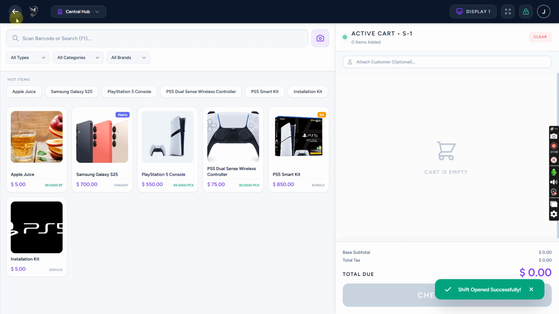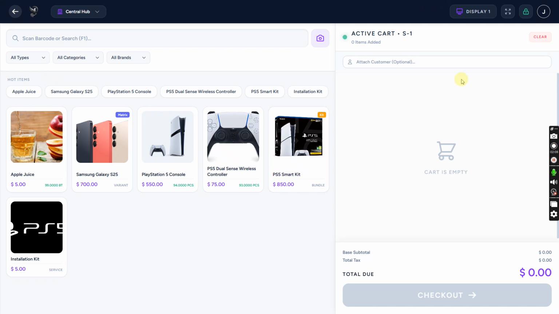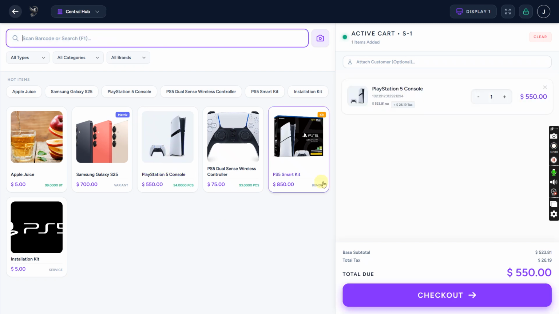Now if this person goes back and does any other stuff or other settings, and if he goes back again into the POS terminal, then the session will not end until he clicks on this button of closing the shift. Okay, before closing the shift, let's make some purchase.